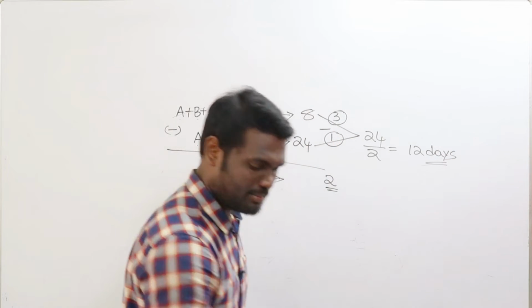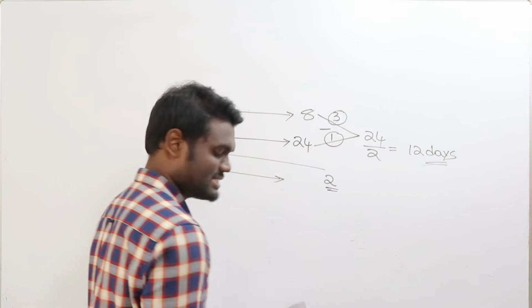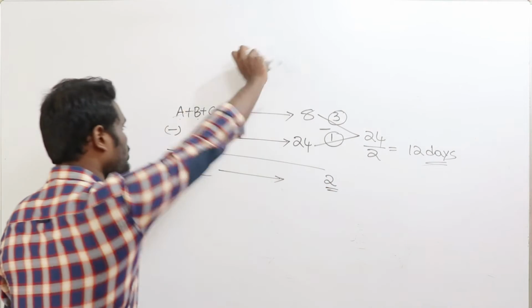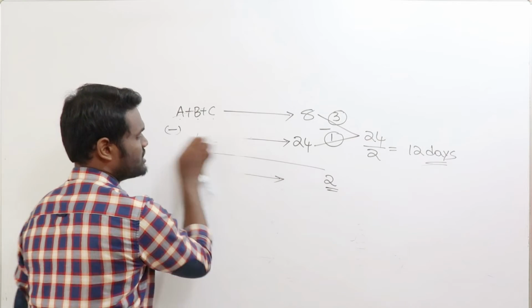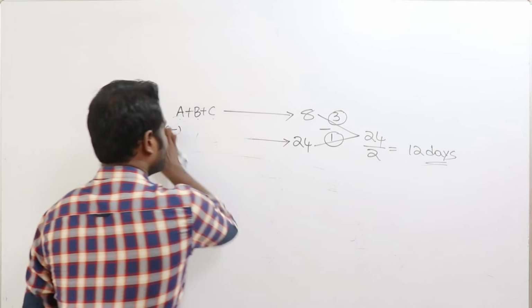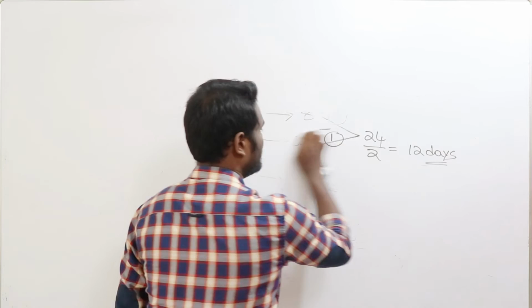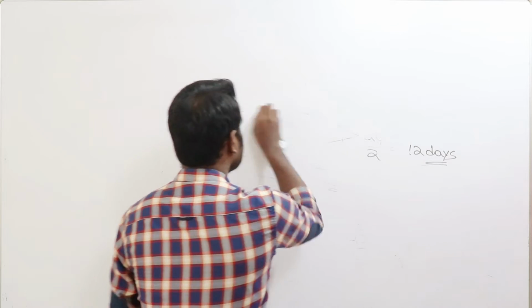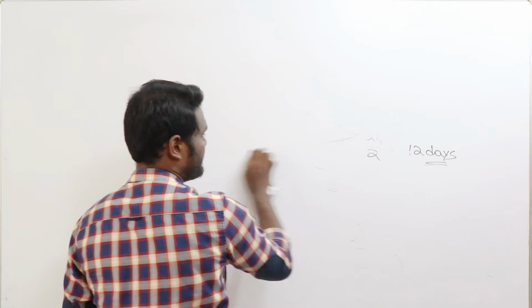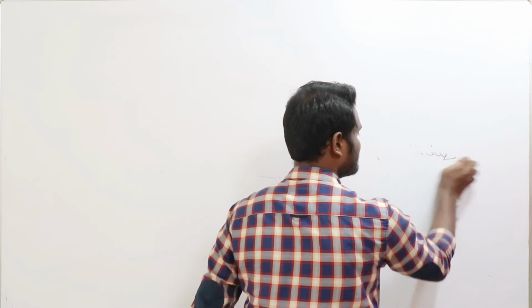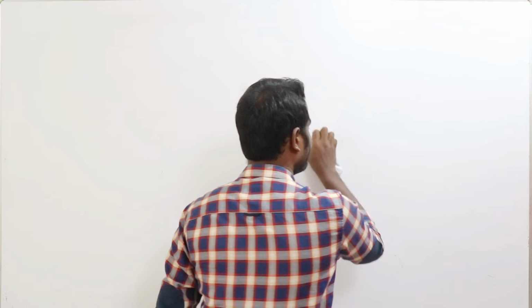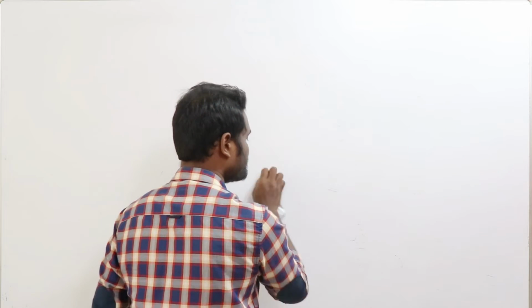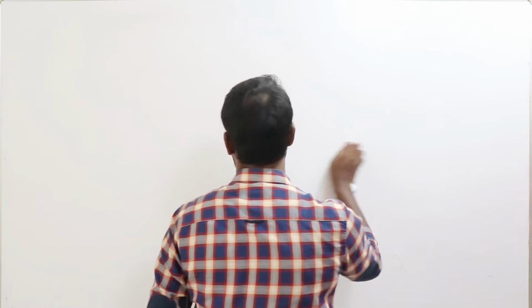Once you know the concept, solving these questions will be as simple as that. So try to know the concept and read the questions clearly. Once you do that, then time and work is just simple. Okay. So what you will be doing is practice. Practice is the key for success. Once you practice more and do it smartly, then obviously it is going to happen.